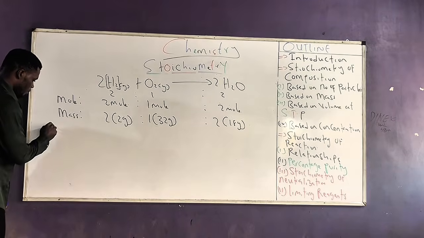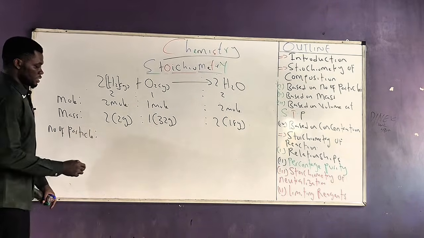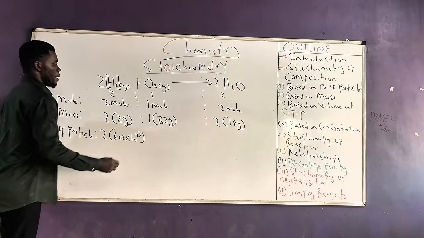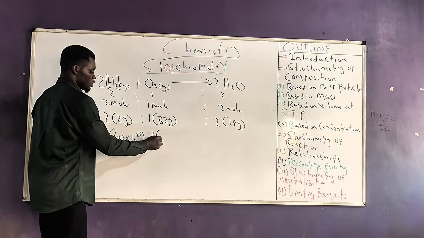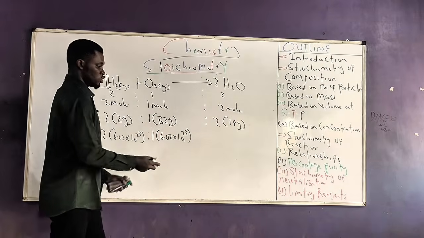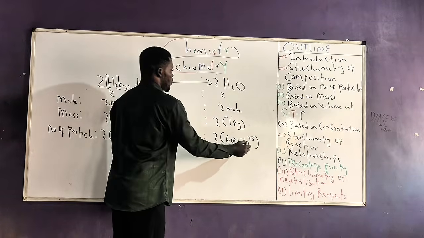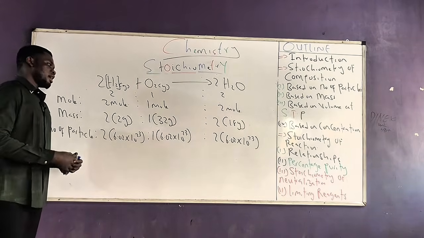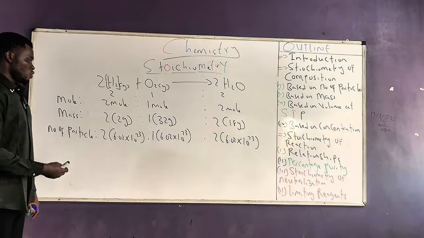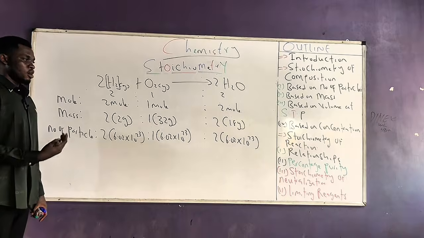So therefore, in terms of number of particles, I can simply say that 2 in bracket 6.02 times 10 raised to the power 23 molecules of hydrogen will always react with 1 in bracket 6.02 times 10 raised to the power 23 molecules of oxygen to form 2 in bracket 6.02 times 10 raised to the power 23 molecules of water. Remember that I'm doing this because I have a basic understanding of the mole concept, where I know that the mole can be expressed in terms of mass. It can also be expressed in terms of number of particles.